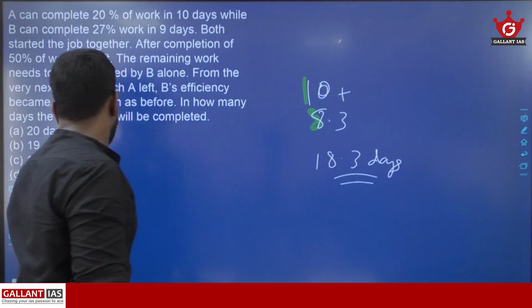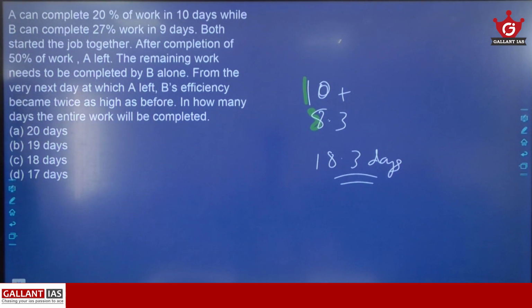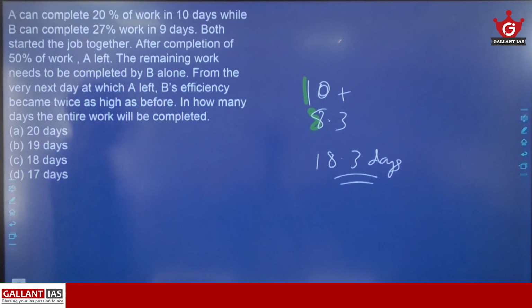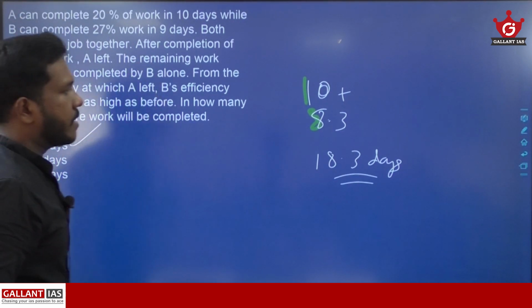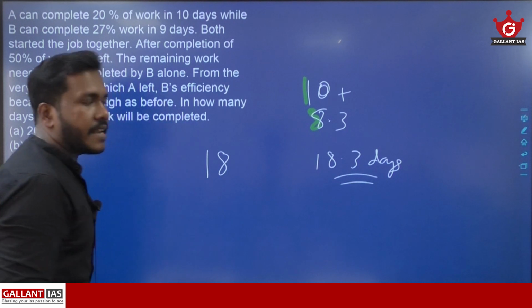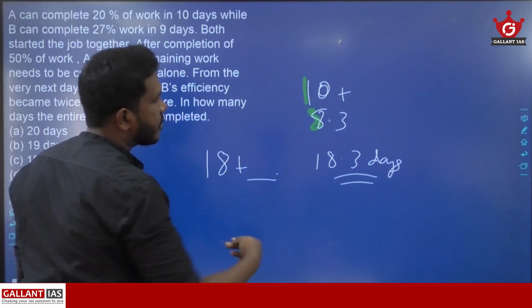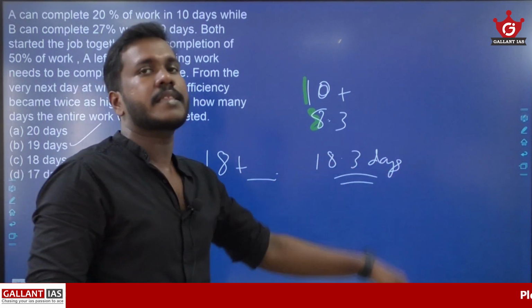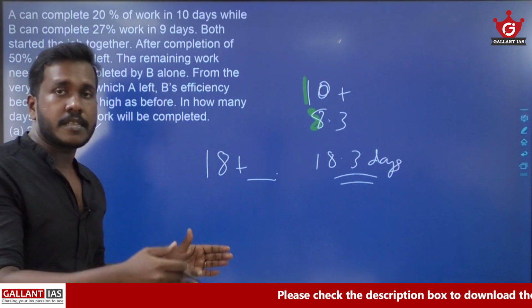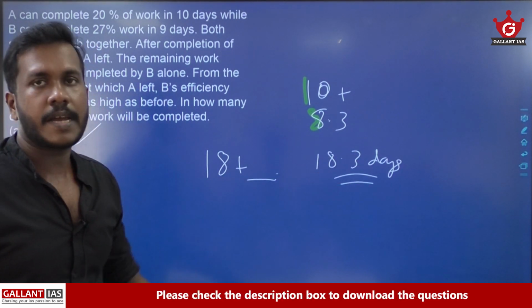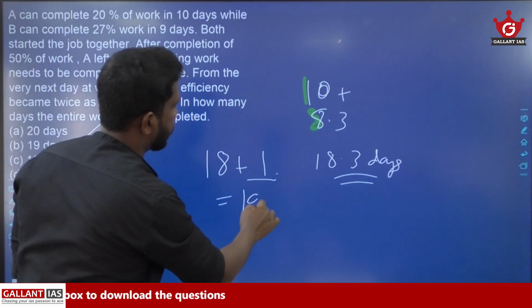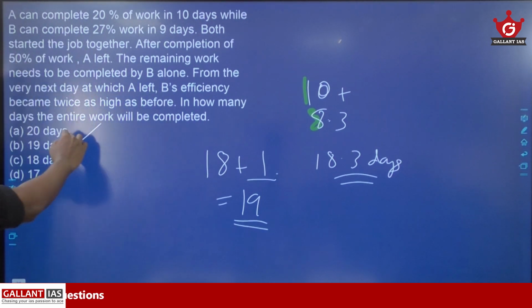Okay. So if you look onto the options, you can see option B and option C as 18 and 19. So which option will you be selecting? 18 എടുക്കുമോ 19 എടുക്കുമോ? So the answer is 19 days. Why? Look here, 18.3 days. So here the work will be completed in the 18th day plus some work needs to be completed in the next day. അതായത് 18 ദിവസം വർക്ക് കഴിഞ്ഞിട്ട് there is a 0.3 days, right? That will be the next day. അപ്പോൾ അടുത്തൊരു ദിവസം കൂടെ വർക്ക് ഉണ്ടാവും. So total days will be 19 days. So the answer is 19 days, option B.